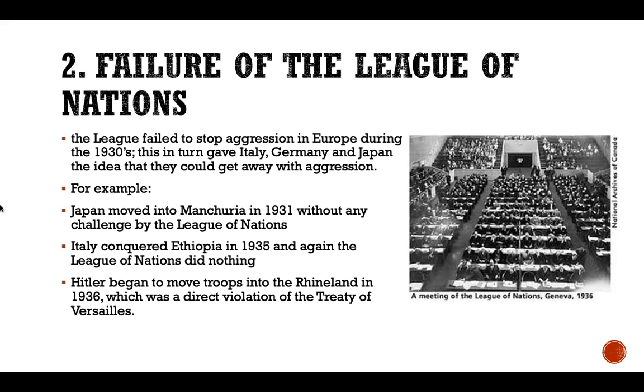For example, Japan moved into Manchuria in 1931 without any challenge by the League of Nations. Italy conquered Ethiopia in 1935, and again the League of Nations did nothing. Hitler began to move troops into the Rhineland in 1936, which was a direct violation of the Treaty of Versailles.